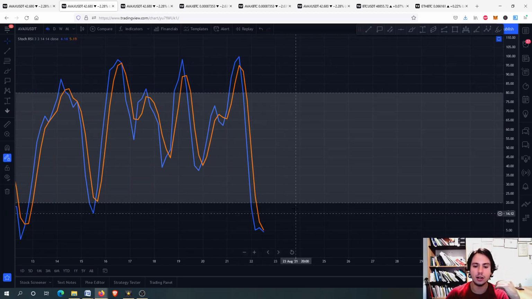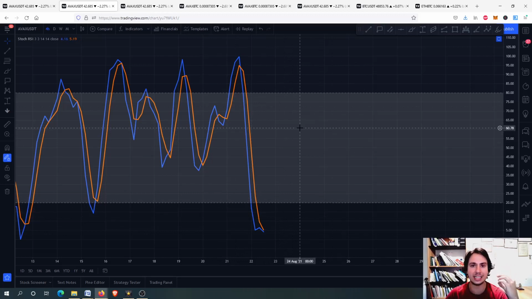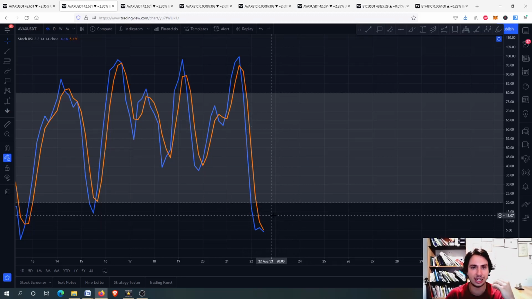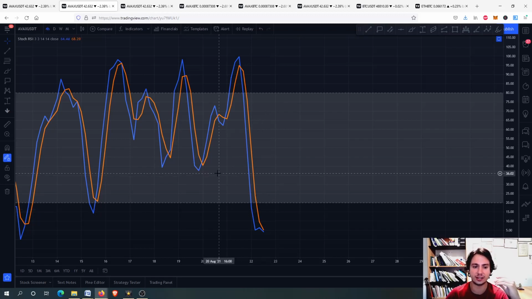Here, when we go down from the gray zone right there, we have a buying opportunity, and it is sensitive to the price action. It's due to the equation that describes the stochastic RSI, but I won't go into the maths. I will just tell you that it is sensitive to the price action, which means that it goes quickly into an oversold situation. So as it goes quickly into an oversold situation, we look firstly at the stochastic RSI.